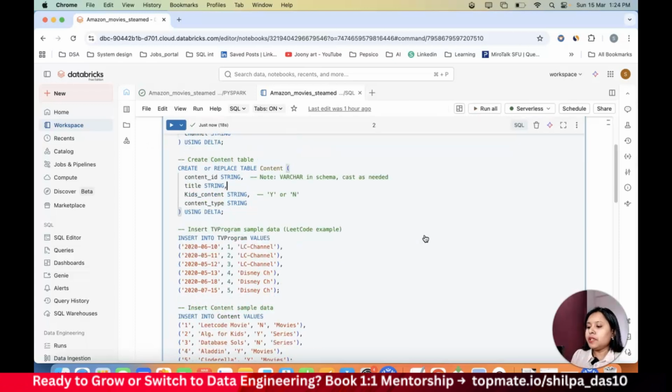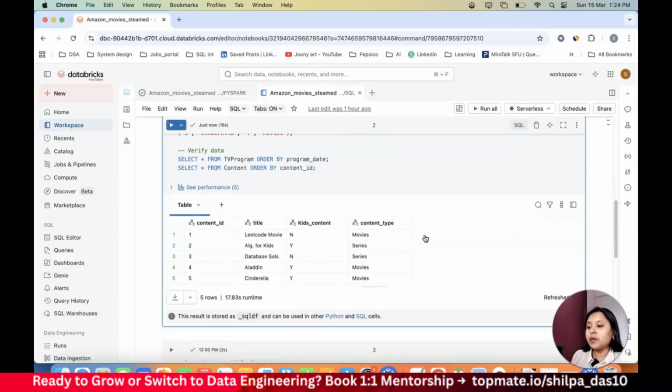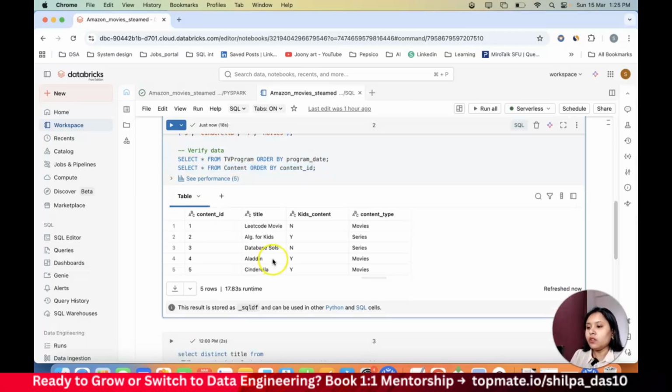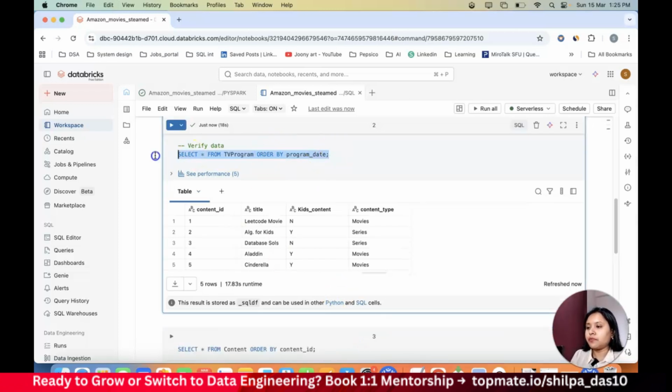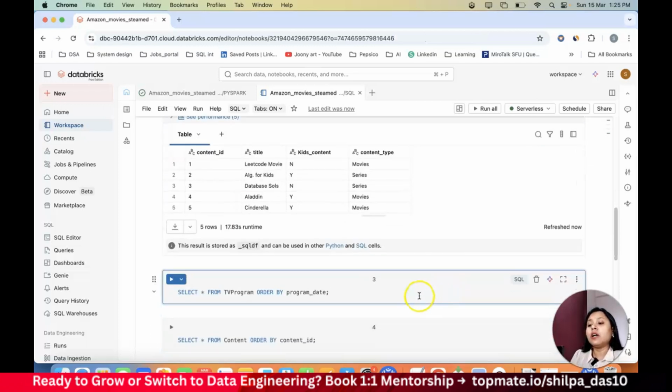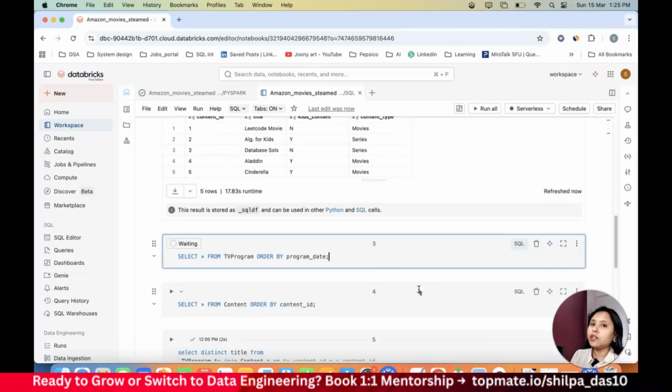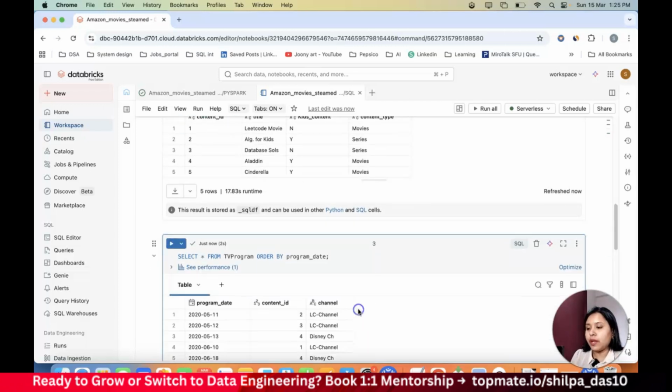So in this particular question, I have some data set. Let me go ahead and execute the data set. I'll pin in the description what data set I have used so that you can use the same data set from your end.